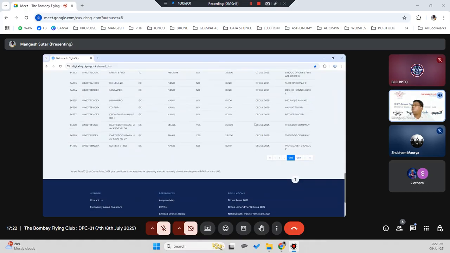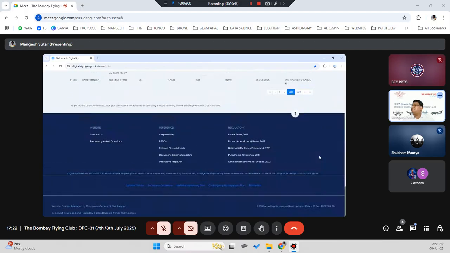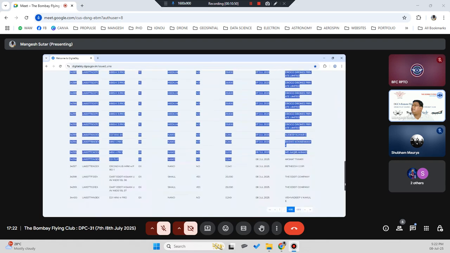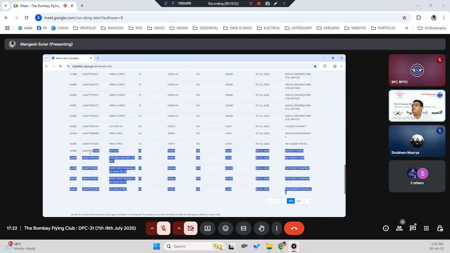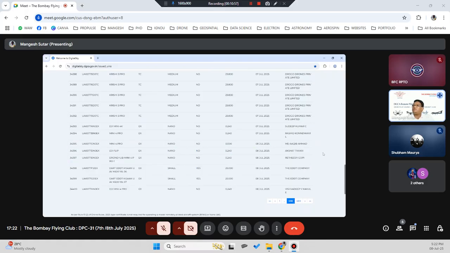Today, how many were there? Only these many drones. 6 drones have been registered on the Digital Sky platform. So this is Mini 4 Pro, DJI Flip, Drone Hub, Mini. These are all nano categories. But since they are able to fly above 50 feet, that's why they have to register and get the UIN numbers.